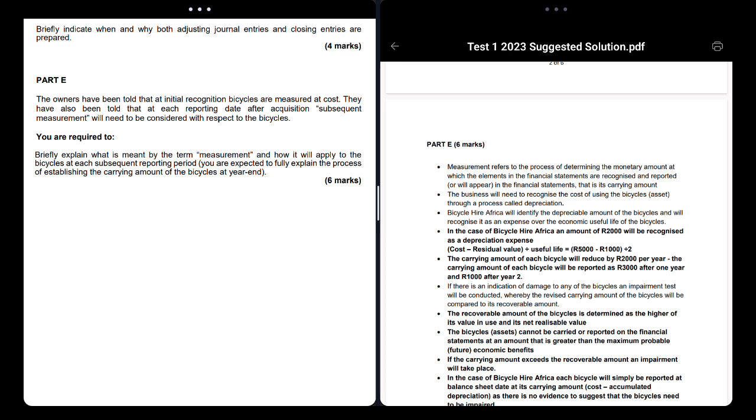Right? Also, subsequent measurement means you have to, in the conceptual framework, see, we're talking about conceptual framework here. So subsequent measurement tells you how. What does it mean? It means depreciation. It means impairment, all that, because whatever changes the original value of the thing, which is your initial measurement, for example 100,000, what can make the value go down? Depreciation. Correct. What else can make it go down? Impairment. So you have to talk about that. Now, I might be thinking, what's impairment and all? I'm going to tell you just now.